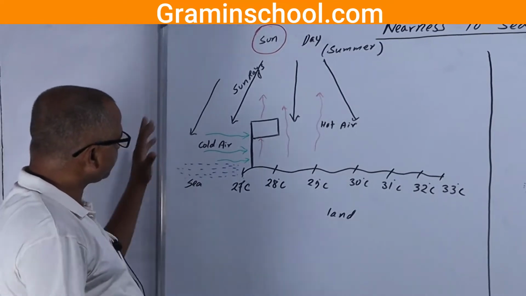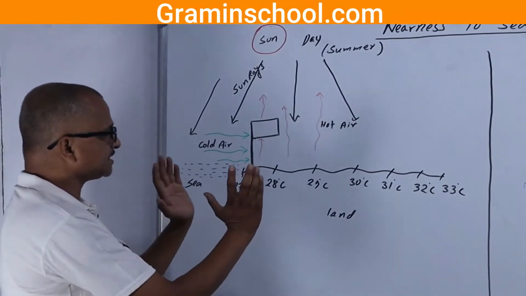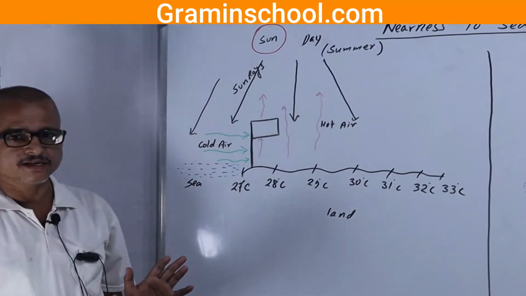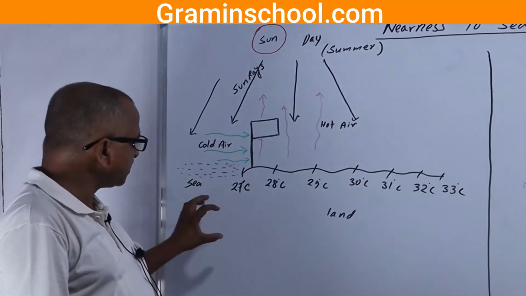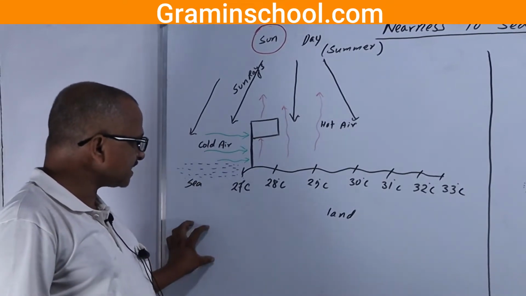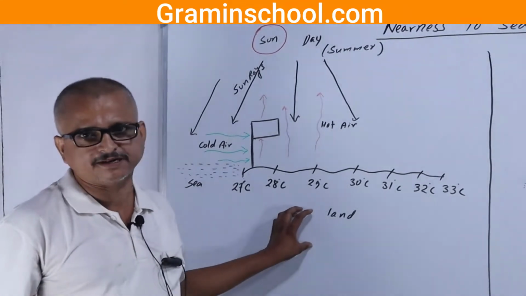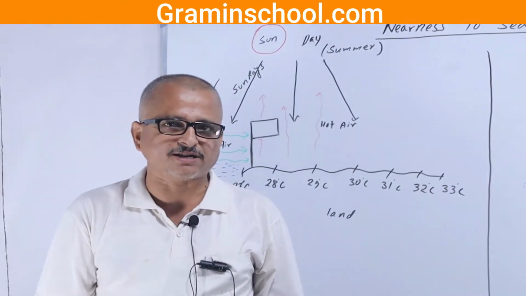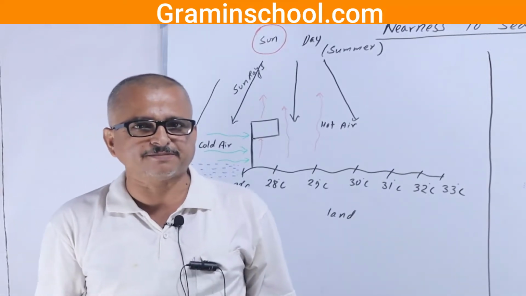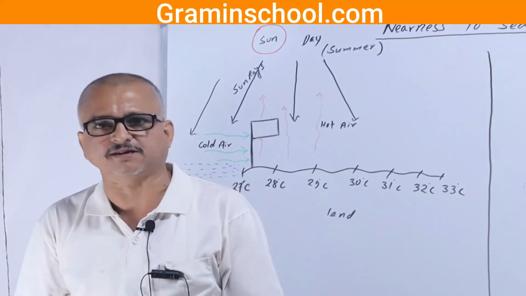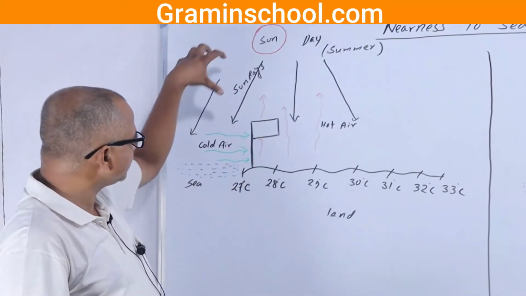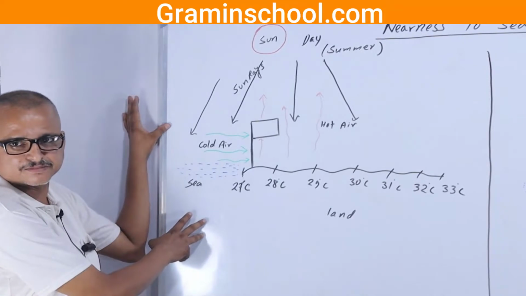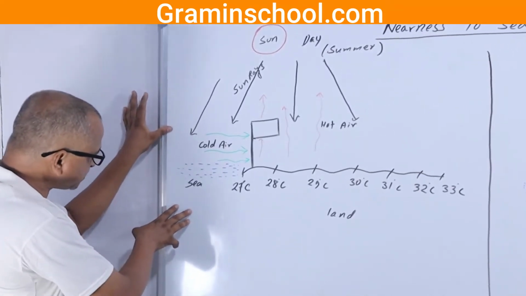Sun rays are received by the sea and by the land at one time. As we know, the specific heat capacity of water and the specific heat capacity of rock are different. Specific heat capacity means the energy required to raise the temperature of 1 kg of mass of water by 1 degree Celsius. When the sun rises here, it is 4,200 joule per kg per degree Celsius, that is the specific heat capacity of water.